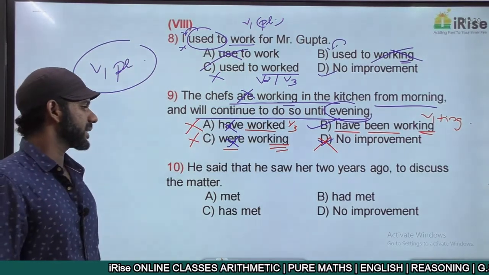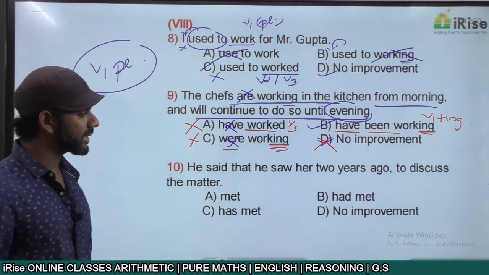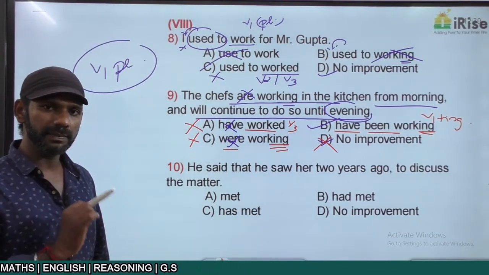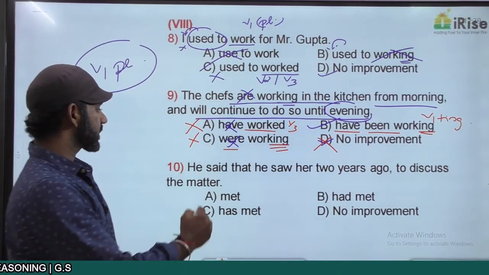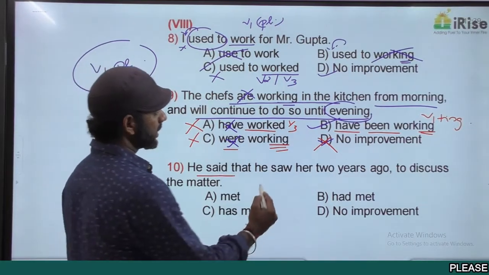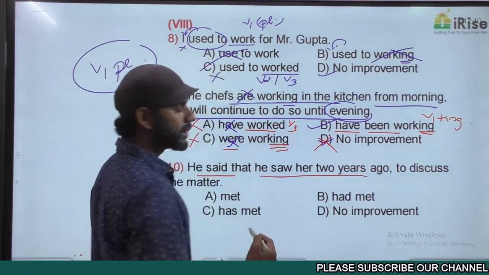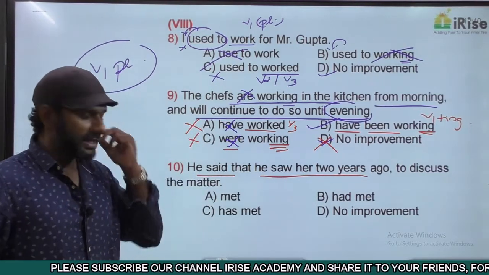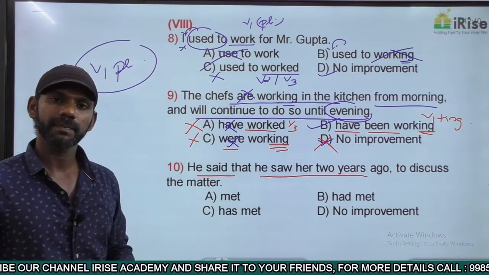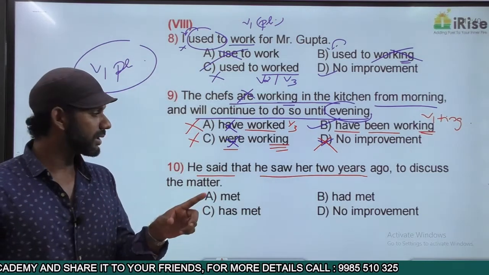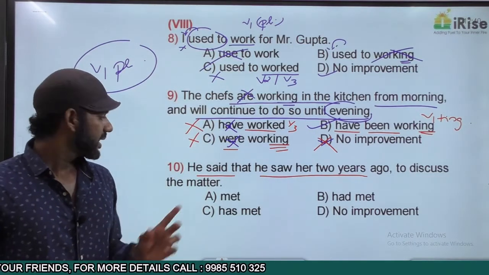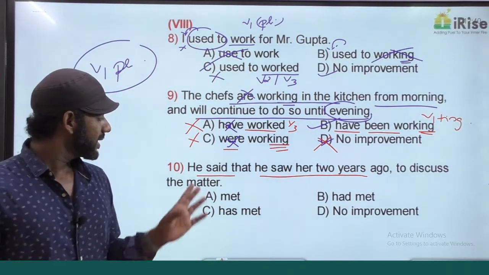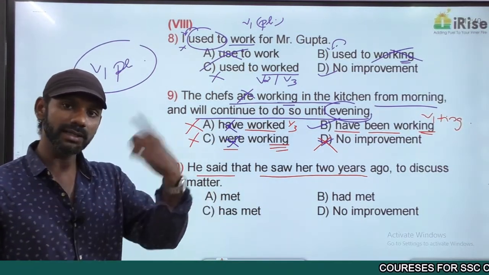He said that he saw her 2 years ago to discuss the matter. We have 2 actions in the past tense here. One is he said and the other one is he saw her 2 years ago. These are the 2 actions in the past tense. Fine. When did he see her? He saw her 2 years ago. When did he say that? After 2 years. Because he said that he saw her 2 years ago.